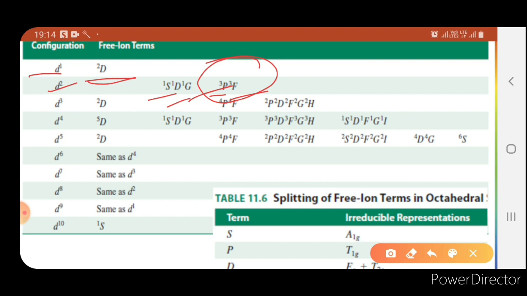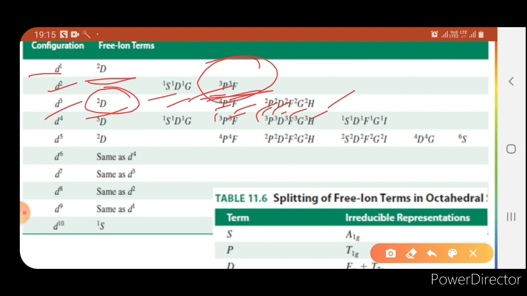For Orgel diagram, we will use the high spin multiplicity term symbol. So 3P and 3F will be used in Orgel diagram. For d3 configuration, the free ion terms will be 4P, 4F, 2G, 2P, 2D, 2F, 2H. These are all possible term symbols. Among these, one will be the ground state term symbol and the others will be excited state term symbols.